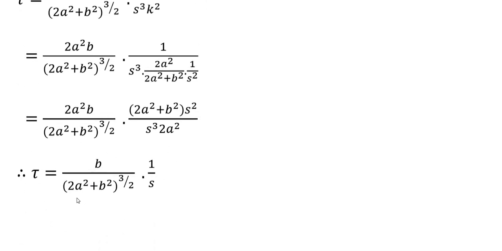Similarly, we can find the torsion of the same curve. The torsion is b by square root of 2a² plus b² into 1 by s.